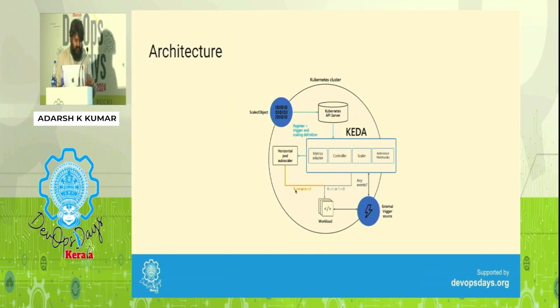And if you see the other side, 1 to n and n to 1, that is taken care of by your Kubernetes HPA. So at the end of the day, we saw metrics server, we saw Prometheus Adapter, all these things, right? Internally, KEDA is going to register as an external metric provider, and an HPA object will be generated for you. You create a scaled object, but it will go ahead and create an HPA object.